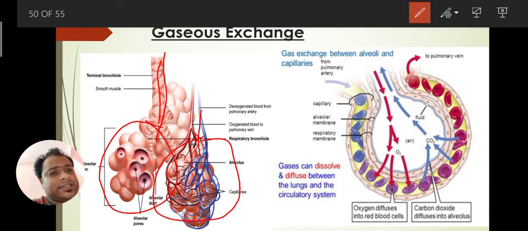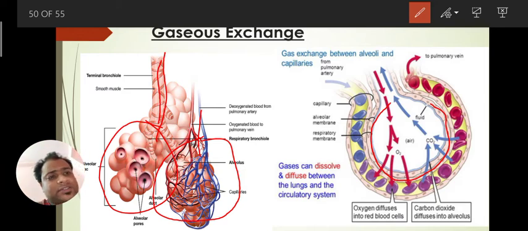This is the balloon-like structure here. Some cells are present, and these cells help in diffusion. On the surrounding of these cells we have blood vessels, and these blood vessels are capillaries, which help to take oxygen and carbon dioxide.